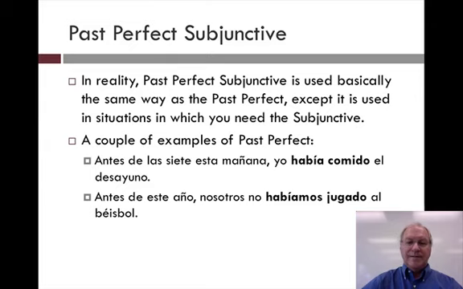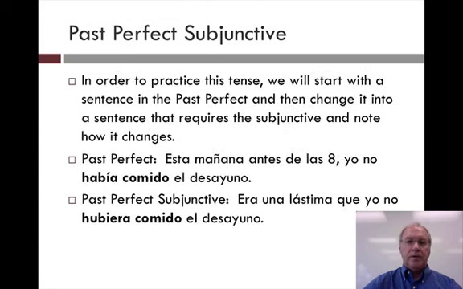Another example is, antes de este año, nosotros no habíamos jugado al béisbol. So, before this year, we had not played baseball. That is, a point in time is beyond this year, before this year started, we had not played. No habíamos jugado. Now that is the simple past perfect, or pluscuamperfecto. In order to practice the tense of subjunctive, past perfect subjunctive, we will start with a sentence in the past perfect and then change it into a sentence that requires subjunctive. And note how it changes.